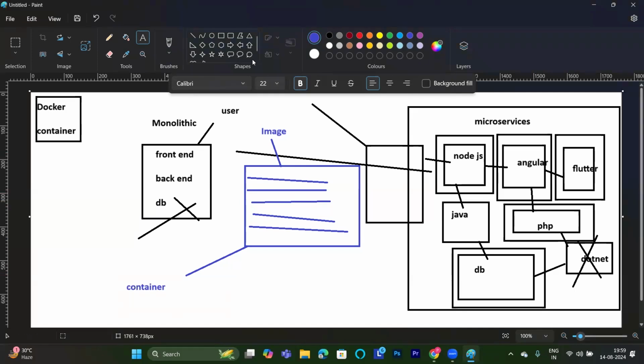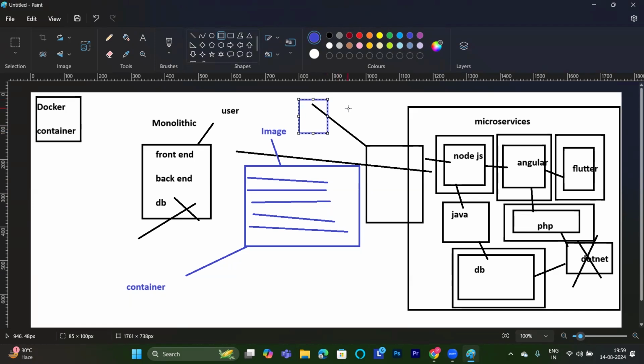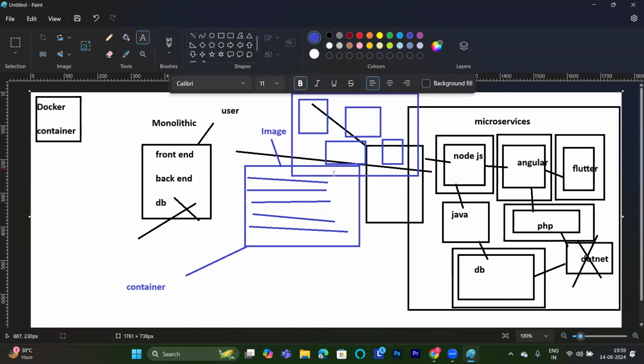In Transformers, think like this. What are they doing? They are in the form of a car, right? They are roaming like a car on earth. If they are roaming like a car, it means they cannot do anything. Means they are an image. Why are they roaming like a car? For transportation, going from here to there. Image is the same. You are transporting your application within the image here and there.